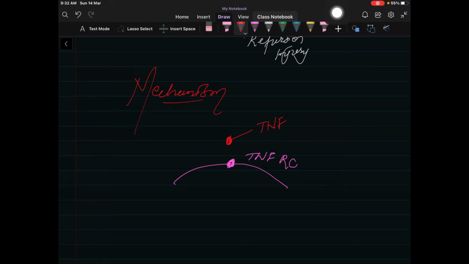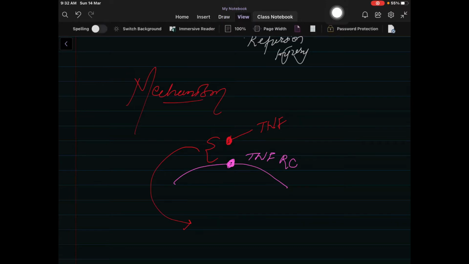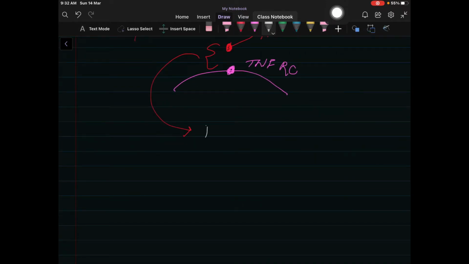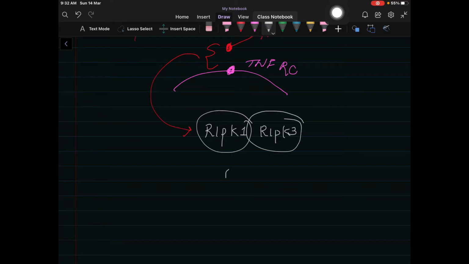So the ligation between the TNF and the TNF receptor leads to the formation of a multiprotein complex, that is RIPK1, RIPK3 and procaspase 8. So what is RIPK1 and RIPK3?